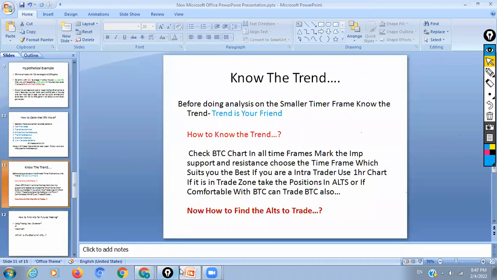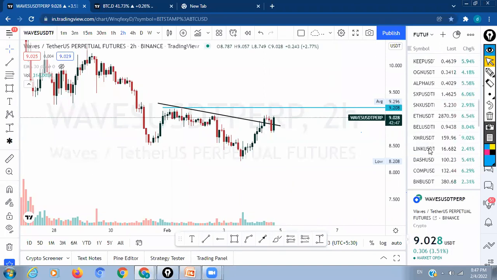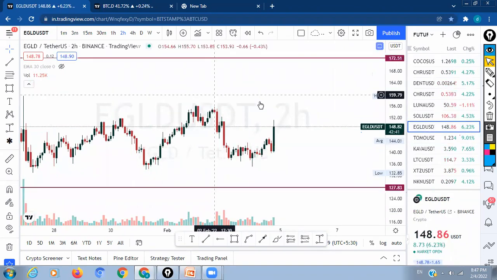Basically, trend line is more than enough. You should not be worrying about all the other things. Just create a watch list and keep on alerts. This is the thing that I'm following all these days.